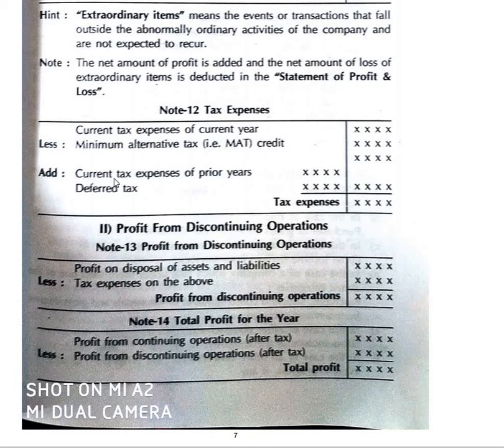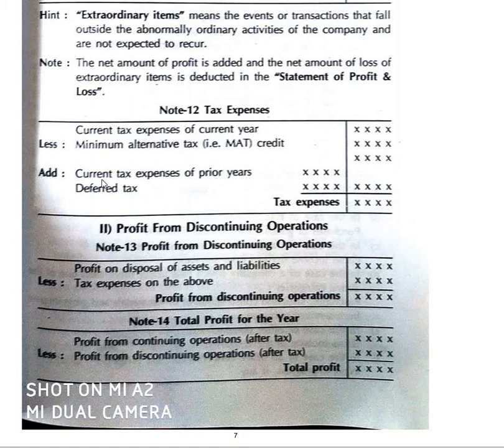Suppose there is any current tax expense or previous year deferred tax, means if the previous year's tax is not yet paid and right now we are going to pay it, therefore that will be taken. Therefore all together we are going to consider it as tax expenses, right?